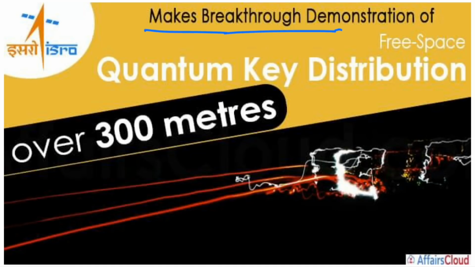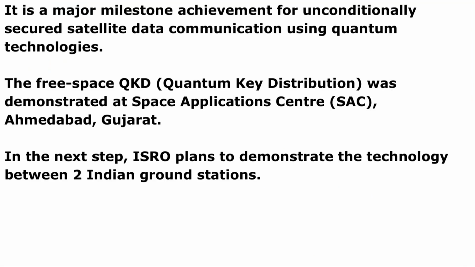So you can see here, it makes a breakthrough demonstration in free space quantum key distribution over 300 meters. It is free space quantum key distribution. Remember, it is not on the ground, it is in free space. So guys, remember this. You can see here, it is a major milestone achieved for unconditionally secured satellite data communication using quantum technology.